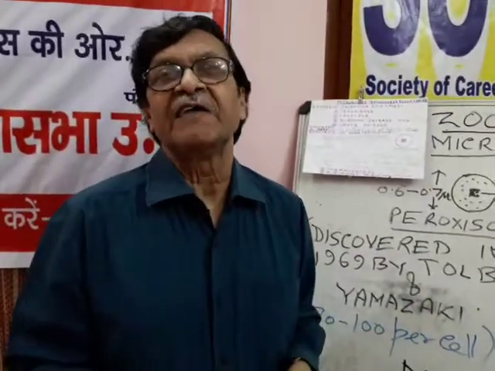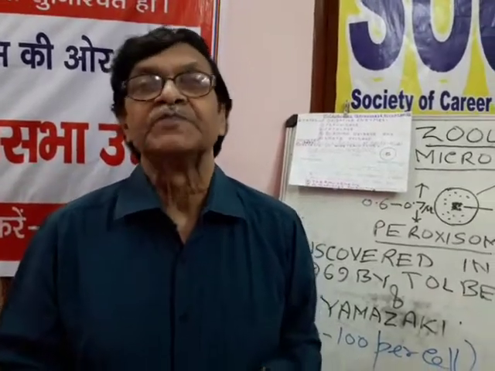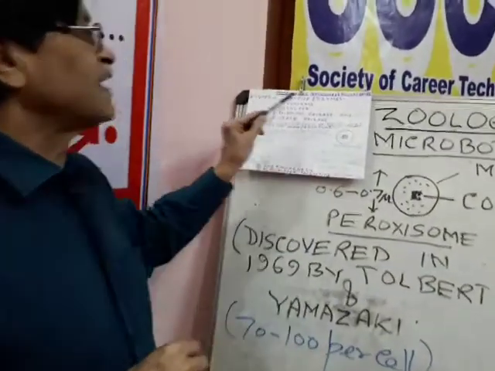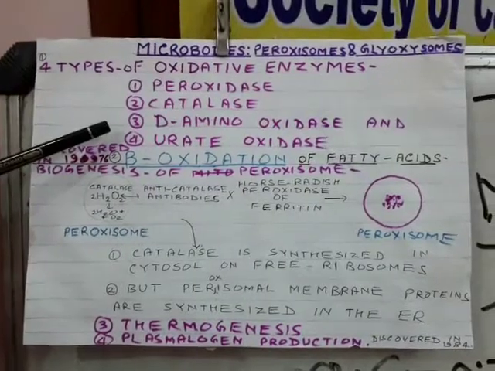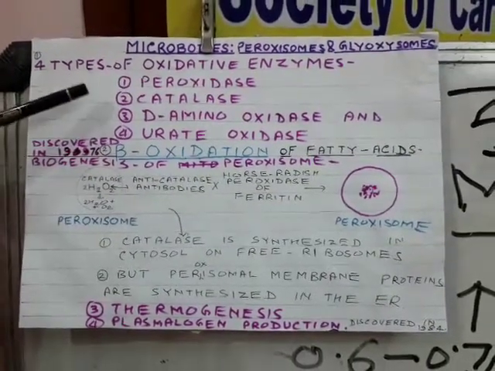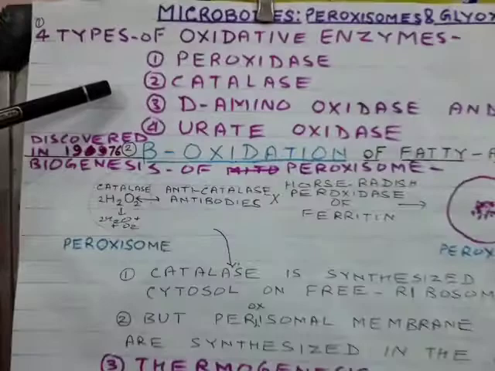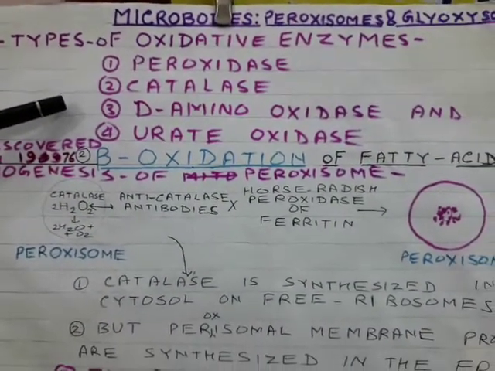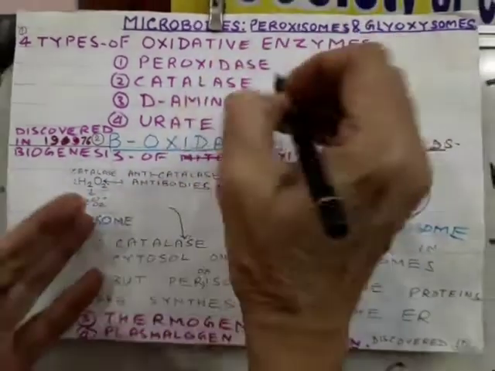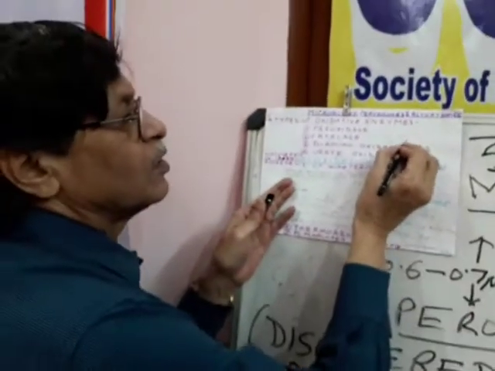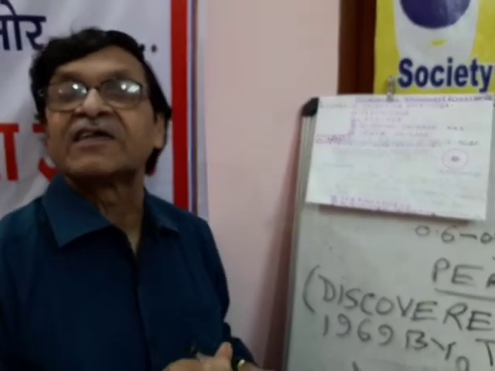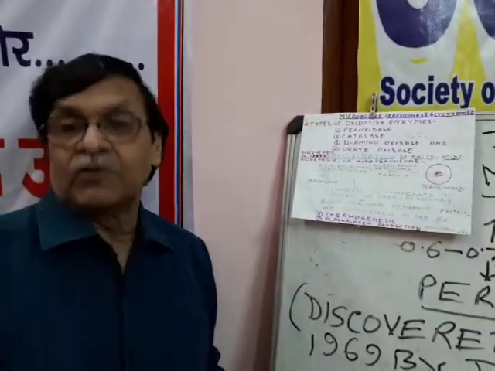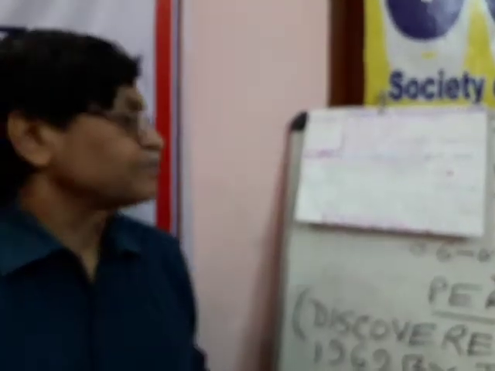Various functions have been attributed to this peroxisome. Four types of oxidative enzymes are found: peroxidase, catalase, D-amino acid oxidase, and urate oxidase. The catalase is concerned with both formation and breakdown of hydrogen peroxide or H2O2, whereas peroxidase, D-amino acid oxidase, and urate oxidase are concerned with only oxidation of chemicals.